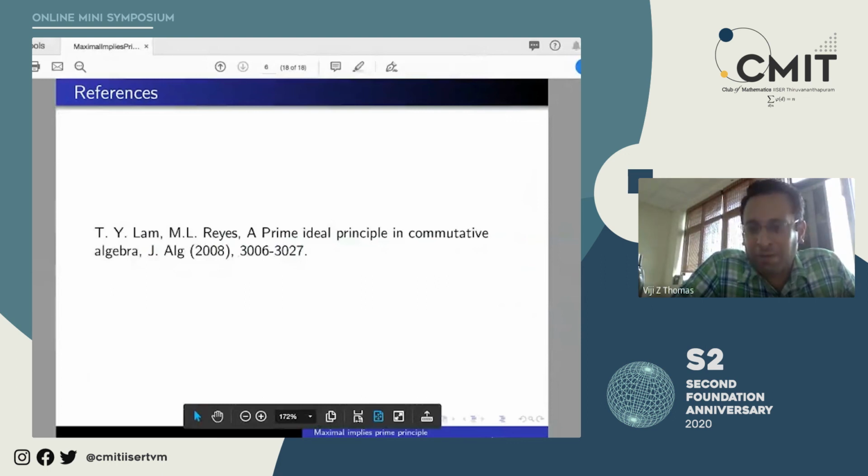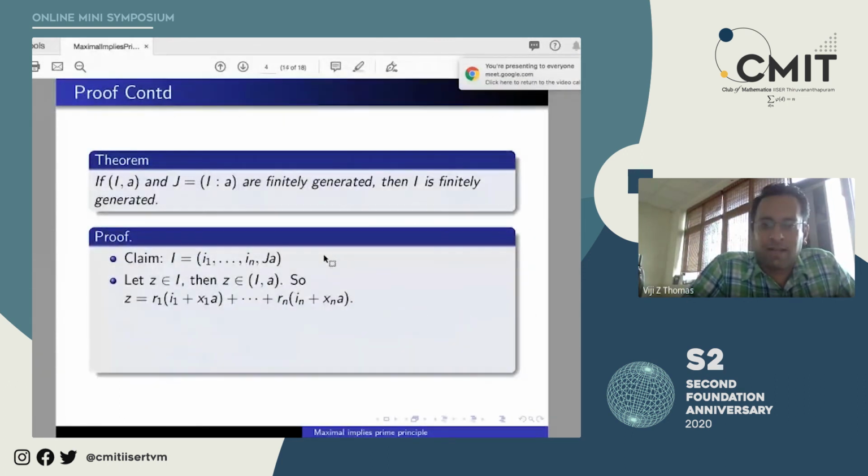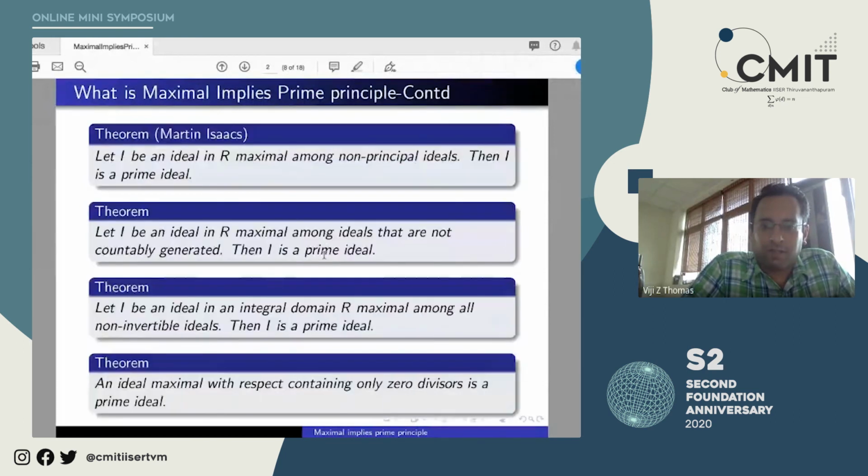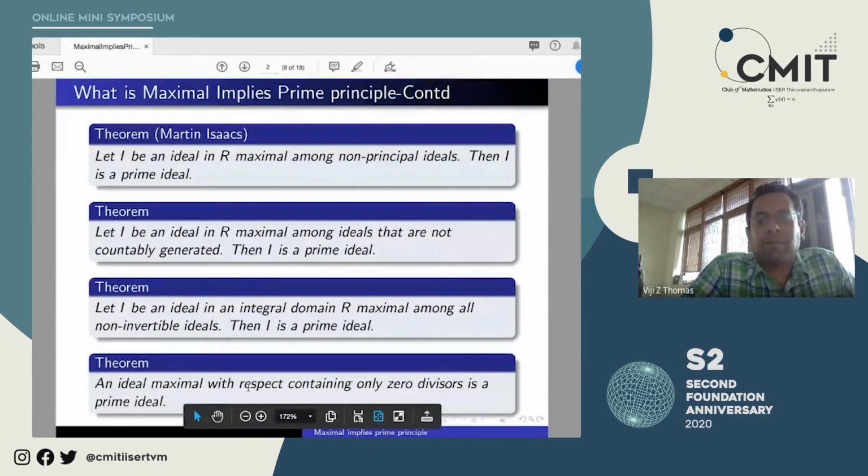Now it is up to you to discover more, and if you do, please do let me know, because at some point, as I said, I have already proved at different points. I have in my book proof of 5 of these. The last property that I showed, I did not know, and I only learned from this paper, and that is this theorem. I will show you all the theorems. It's this last one: an ideal maximal with respect to containing only 0 divisors is a prime ideal.